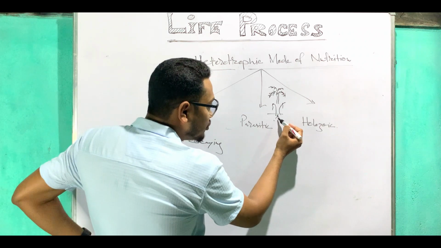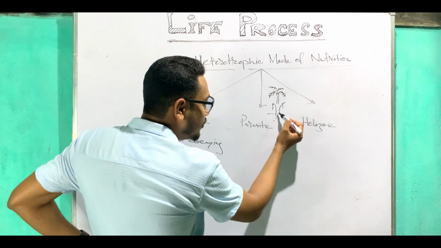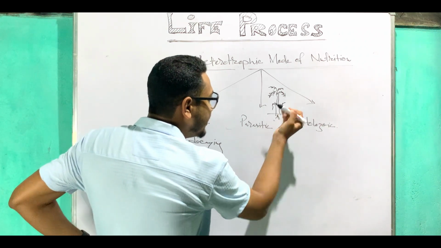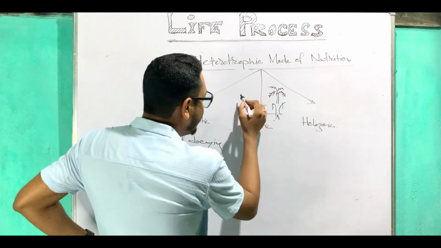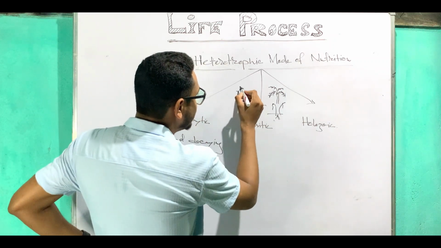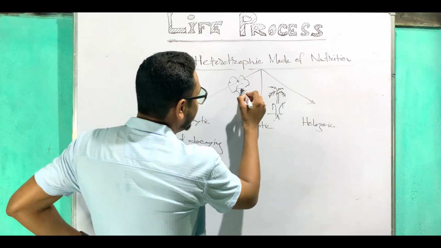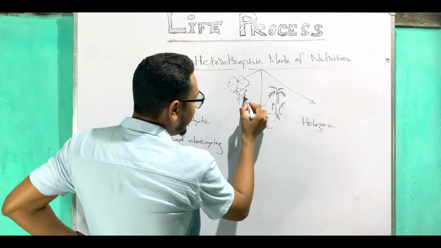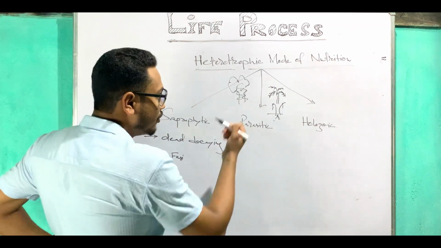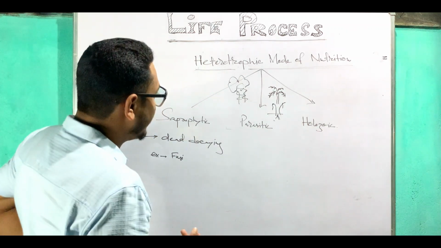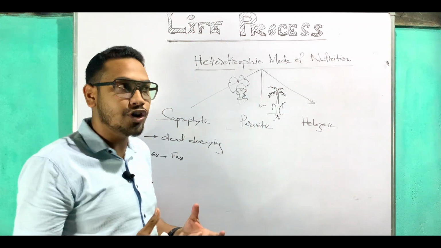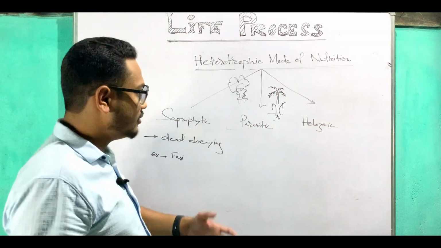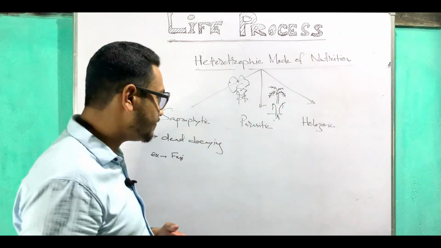This banyan tree is absorbing the nutrients from the soil or from the surroundings, and from that plant only the dates tree is absorbing the nutrients. And before that I gave the example of the plant on which different vines develop. Such vines absorb nutrients from that plant, so they are known as parasitic plants. A perfect example is also algae plus lichen. That one you will get in your higher study.